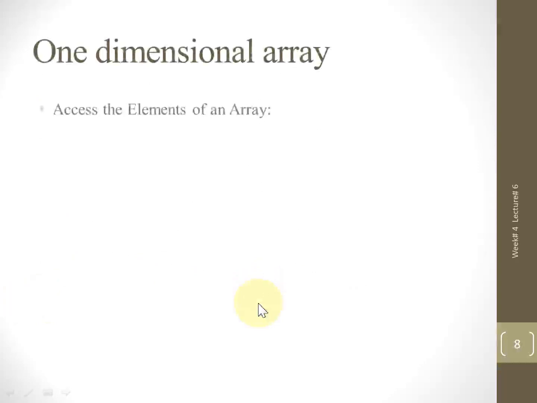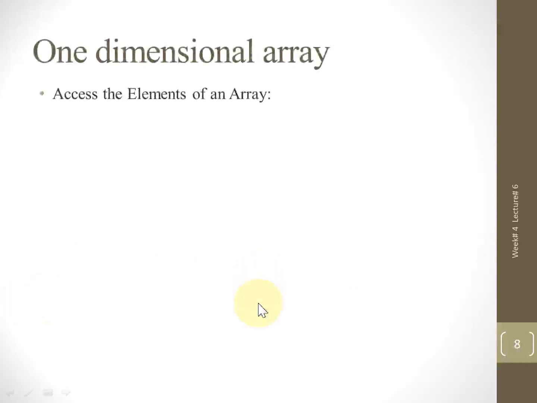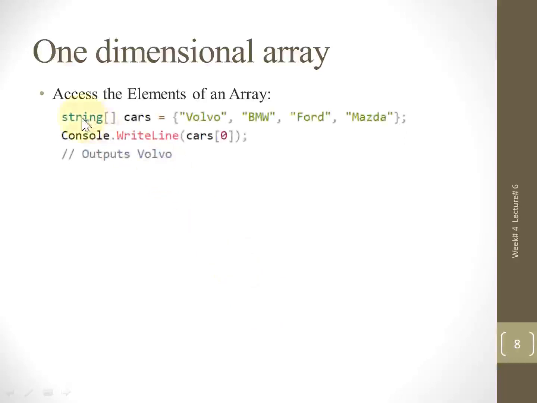Now, how to access these elements, one by one or with the help of loop. So first, let's see if we have declared and initialized the array of one dimensional. So how it will be accessed?